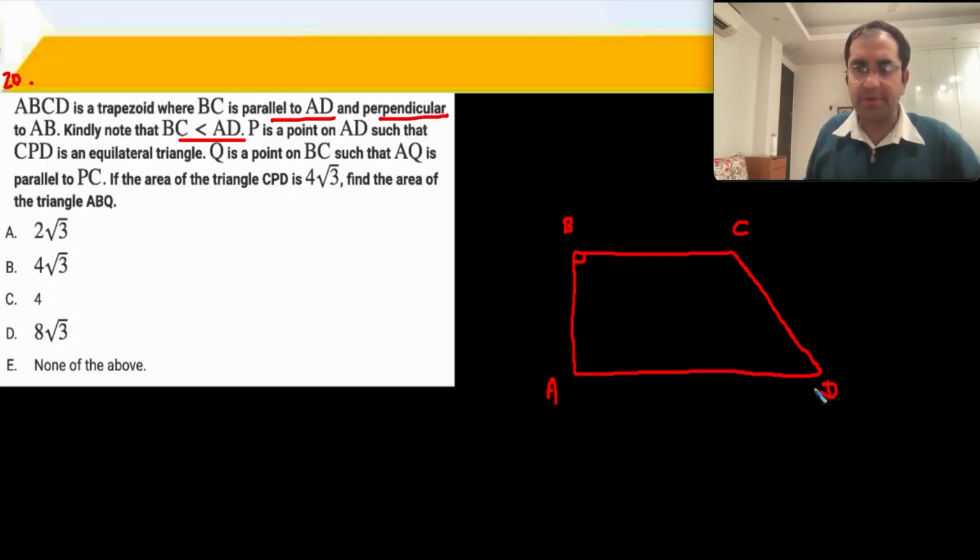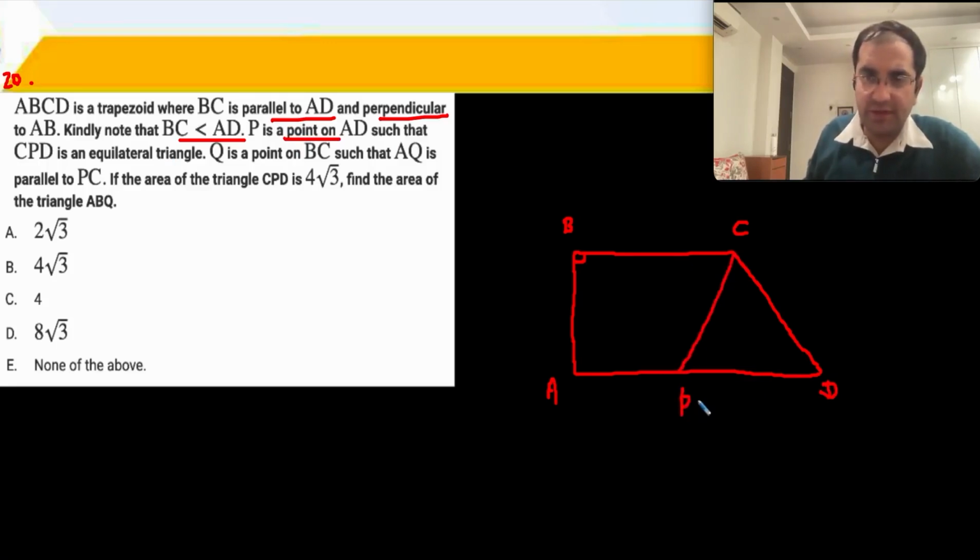ठीक है, P is a point on AD such that CPD is equilateral. ये आपका CPD हो गया equilateral triangle 60 60 60. Q is a point on BC such that AQ is parallel to BC, sorry PC. तो ये एक पैरेलल लाइन चाहिए यहाँ पर.